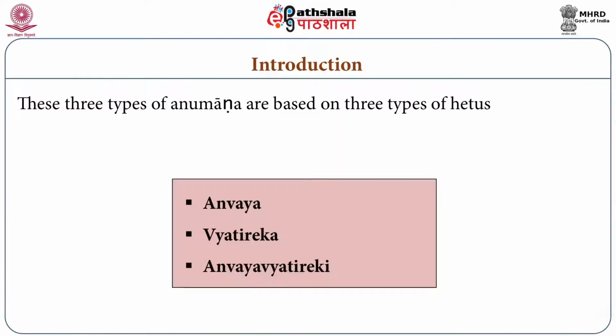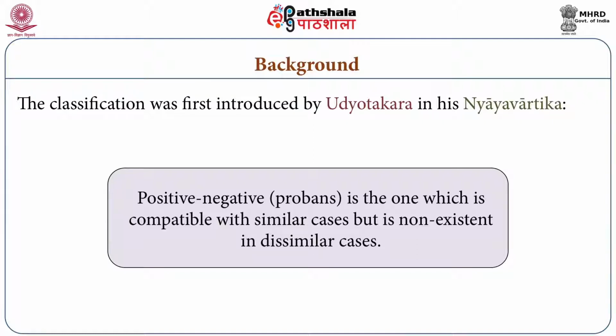made. These three types of Anumans are based on three types of Hetus, and these three types of Hetus are positive proben, negative proben or positive and negative. Positive is Anvay, negative is Vyatireki and positive negative is Anvay Vyatireki. These three types of Hetus or probens lead to three types of Anumans. Let us now discuss one by one what are these three types of Anumans on the basis of three types of Hetus. Number one, Anvay Vyatireki.